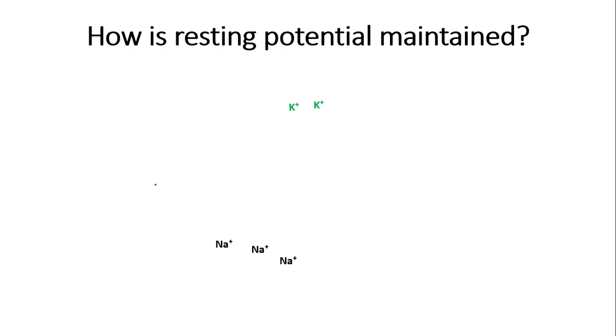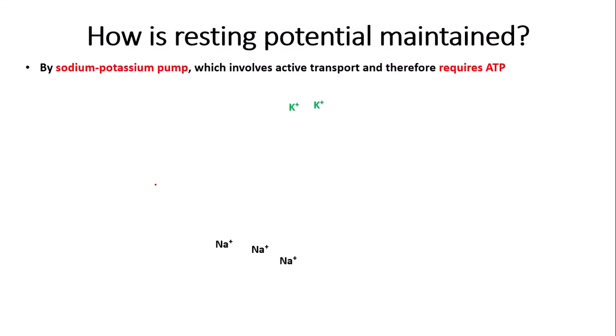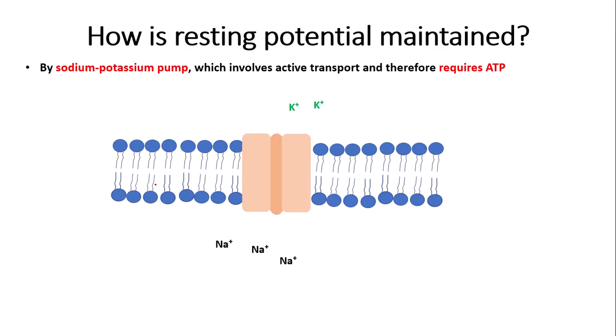But how is resting potential maintained? The resting potential is maintained by what we call the sodium-potassium pump, which involves active transport of sodium and potassium ions, so therefore requiring ATP. So here we have an image of a cell membrane of a neuron with a sodium-potassium pump.